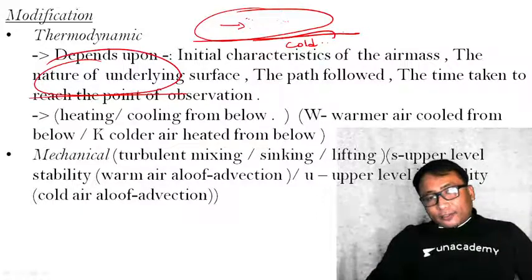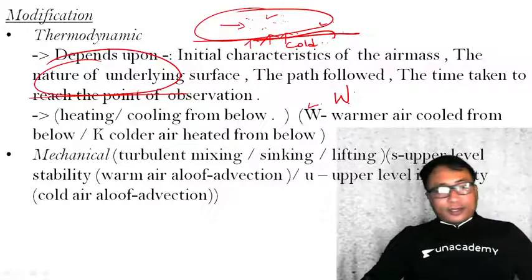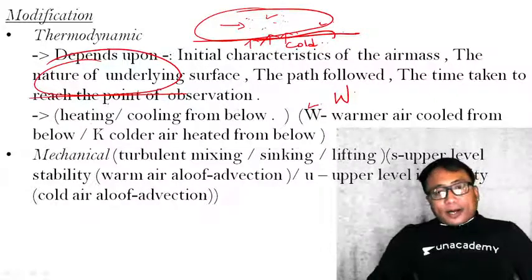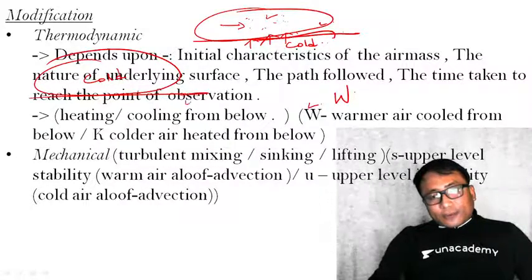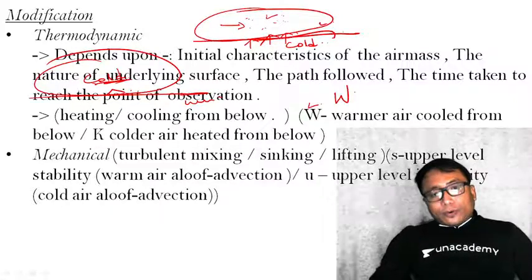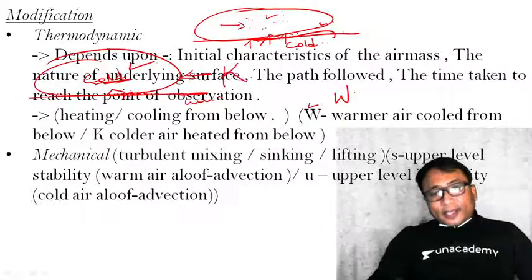Therefore, this air mass will be cooled from below. Such a modification is represented by capital W. Keep this in mind, important. On the other hand, if this is a cold air mass and the surface is warm, then this air mass will be heated from below. Colder air heated from below is represented by capital K.